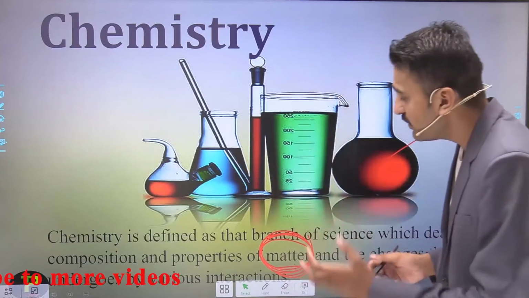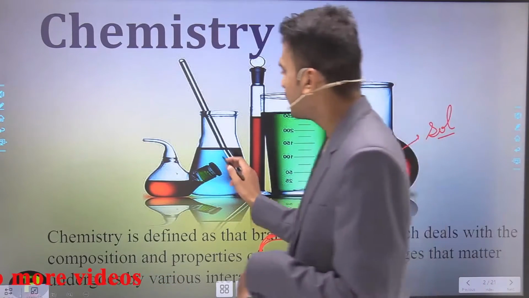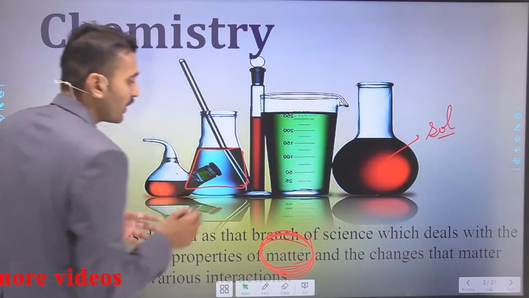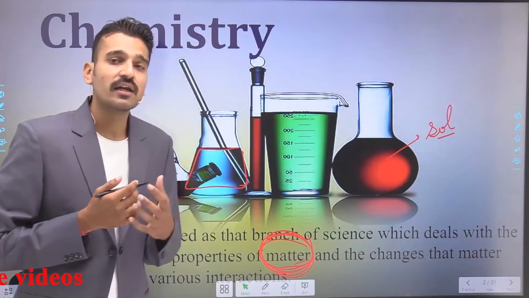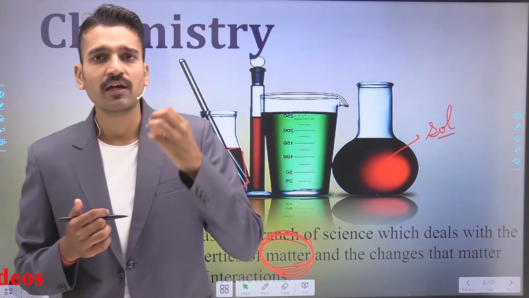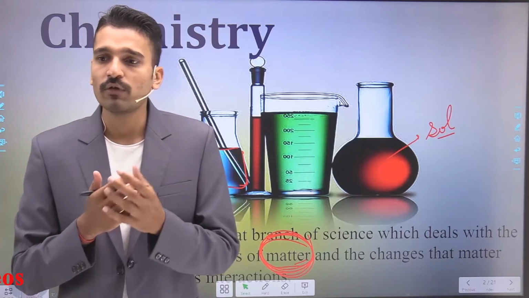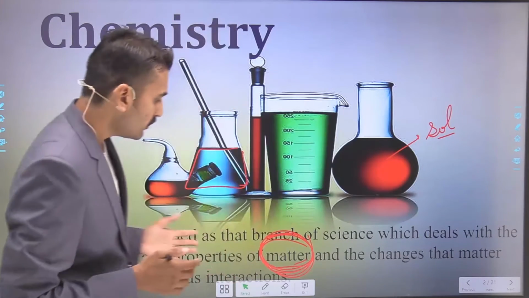If a chemical change is happening, it simply means that the matter present in this container and the matter present in this flask are interacting with each other and forming something different, a new chemical compound. So what will be that new chemical compound? I have to study its properties also. So it is all about that.